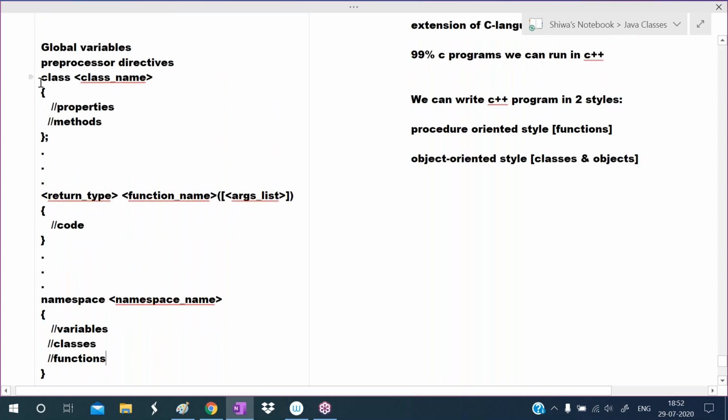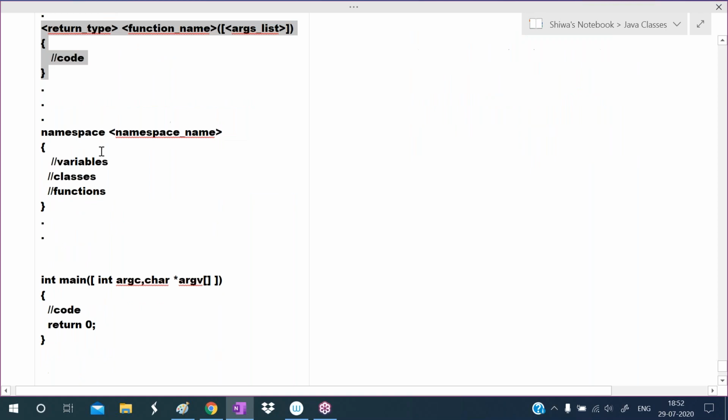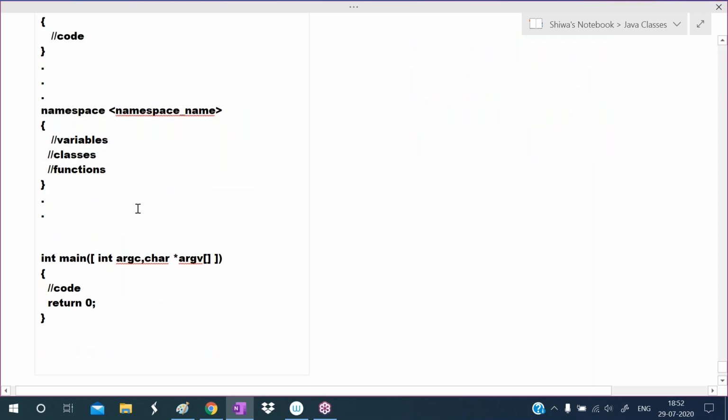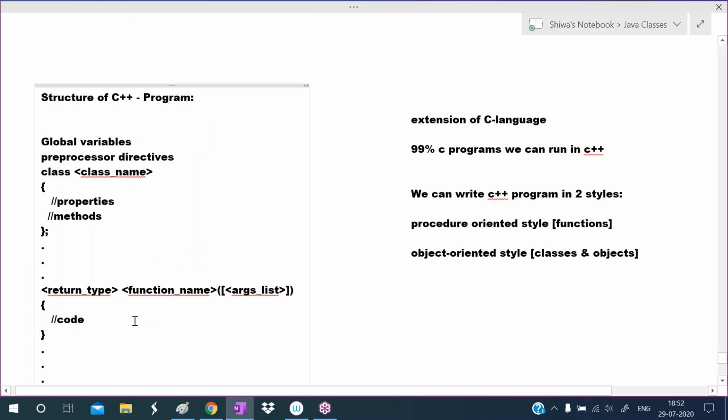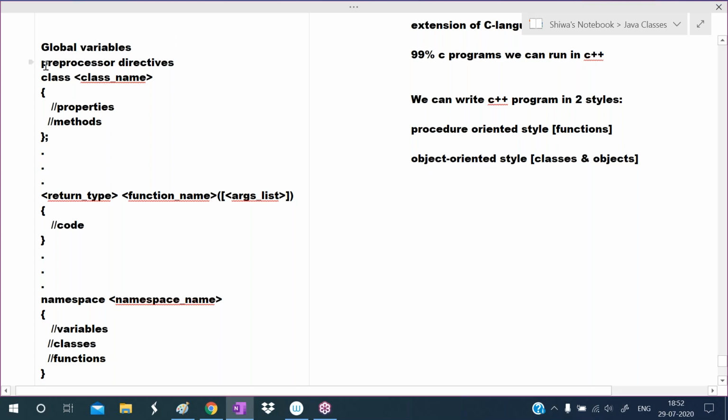So a C++ program is a collection of classes, functions, and namespaces. Main is also a function. So this is the actual structure of a C++ program. What we are writing here: global variables, then preprocessor directives, then we are defining the class name. In the class, we are defining properties and methods.